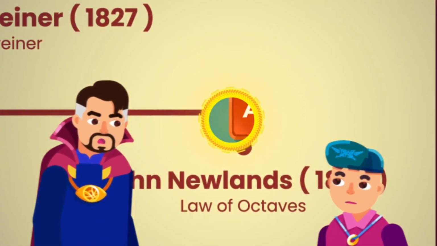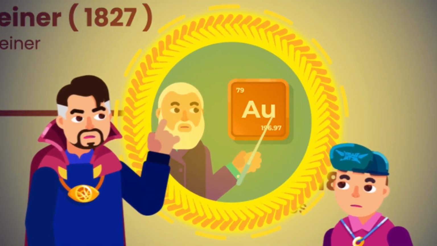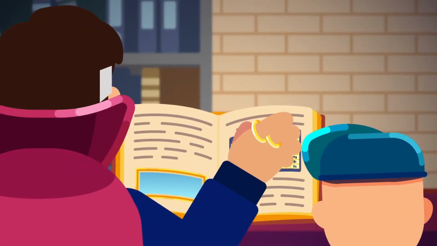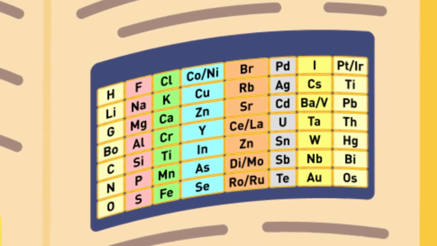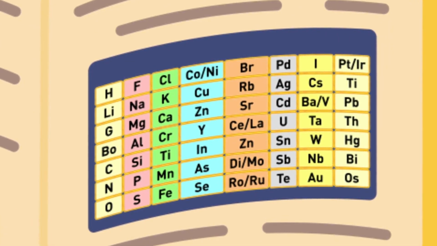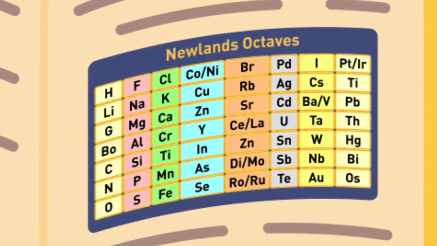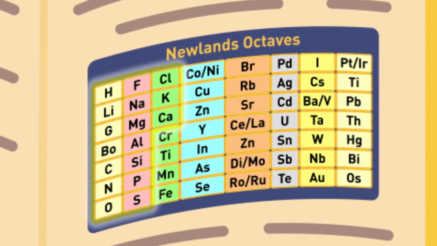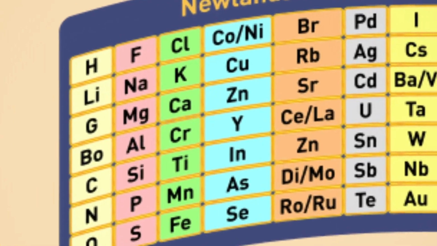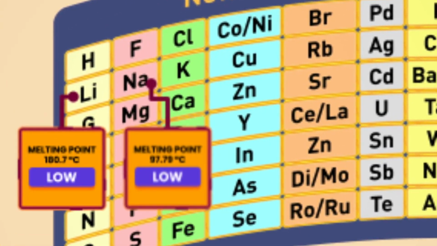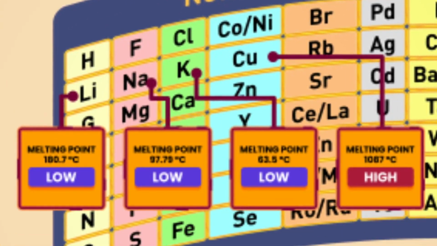John Newlands thought the elements should be organized based on their atomic mass. He found that elements with similar properties ended up at regular intervals, and therefore divided the elements into 7 groups of 8, then called this the law of octaves. The problem was that although the pattern did exist at first until calcium, it eventually broke down and made some elements being grouped together despite not having similar properties.